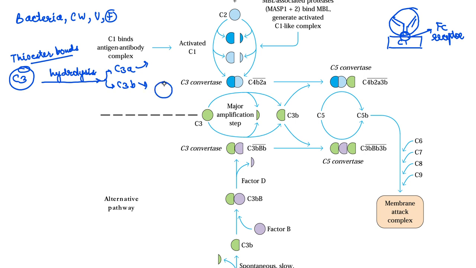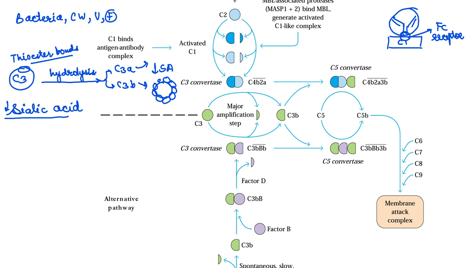Such C3B molecules can bind to a particular cell which has low sialic acid secretion. If low sialic acid secretion is there, then these randomly synthesized C3B molecules will bind to it. Now here is the point of understanding.